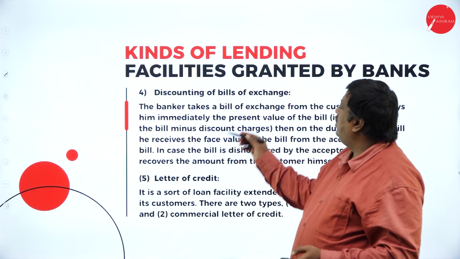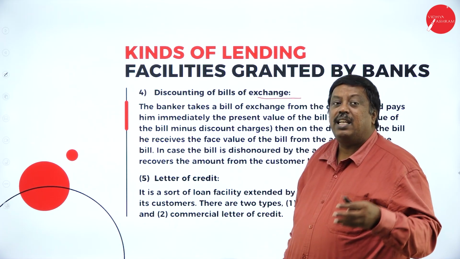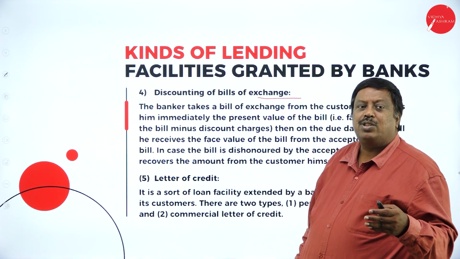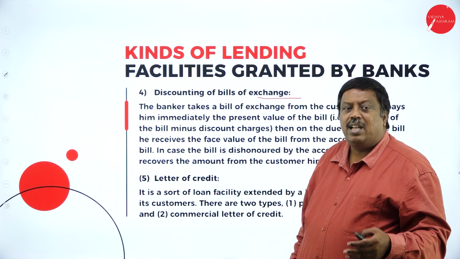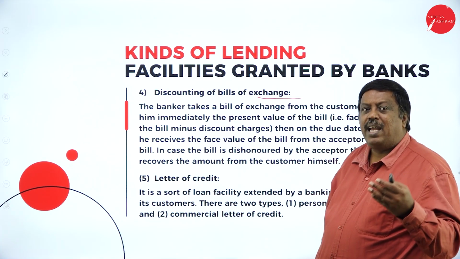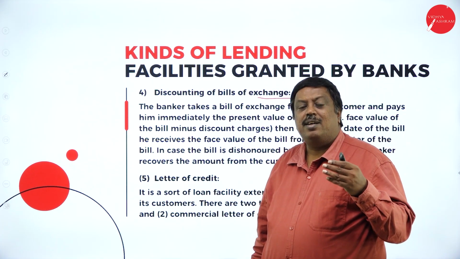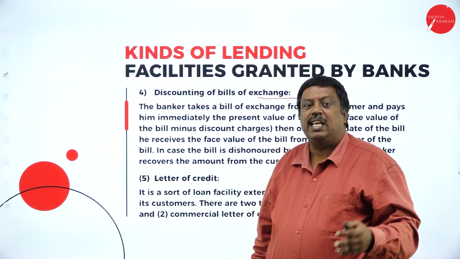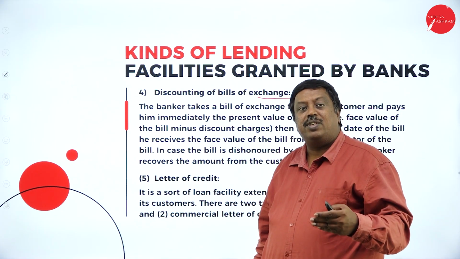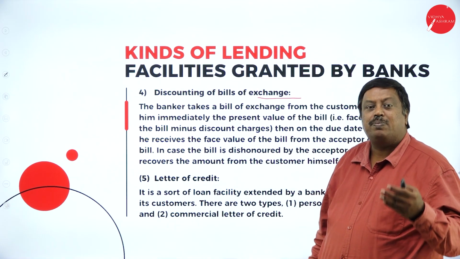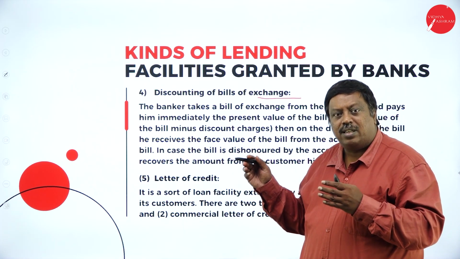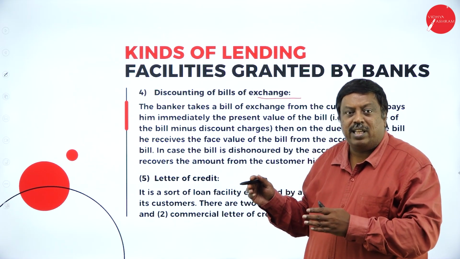Discounting bills of exchange: bills of exchange are negotiable instruments, where the bank gives a discount on the amount of the bill produced by the customer. For example, if I have a bill of exchange of 1 lakh, the bank is going to verify when the bill will mature, within 10 days, 15 days or 1 month. Based on that, it charges a certain amount, the rest is paid to the person who has presented the bill, and the difference is the profit earned by the bank. But there will be a risk in that.